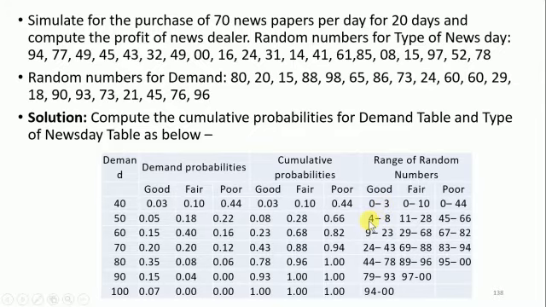After that it is 4, till here I take a 0.08 multiplied by 100, I find 8, so it is between 4 and 8, like this. You continue like this. After 8 it is 9, so from 9 till 23 it will be the range. You do the same till you find 100, like this. So this is the cumulative probabilities of demand table and type of news day table.